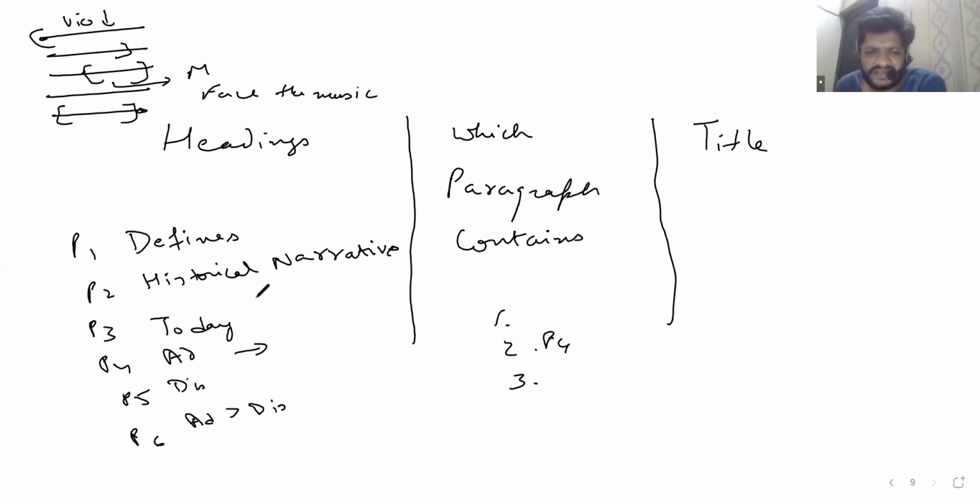It gives us the final call that the analytical outcome is that this is greater than that. A good heading to paragraph 2 can be how it has evolved, maybe how it has changed over the years or over the decades or something.